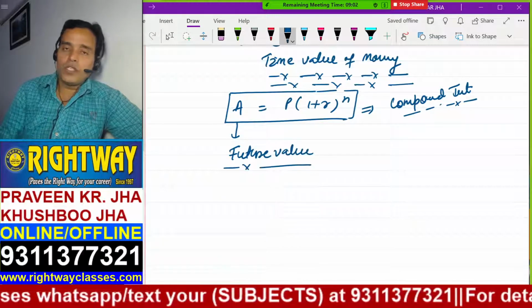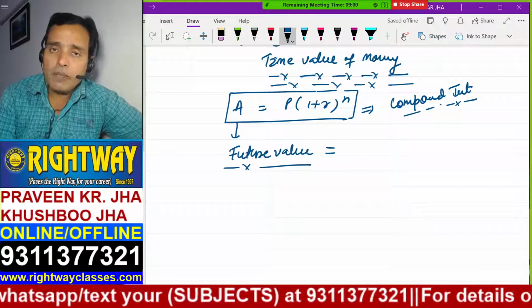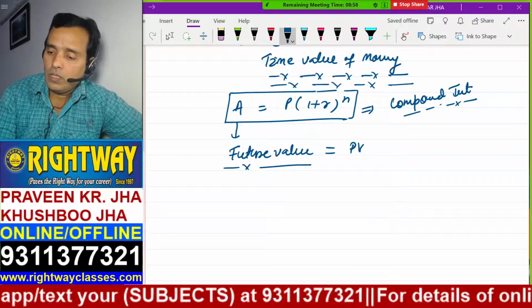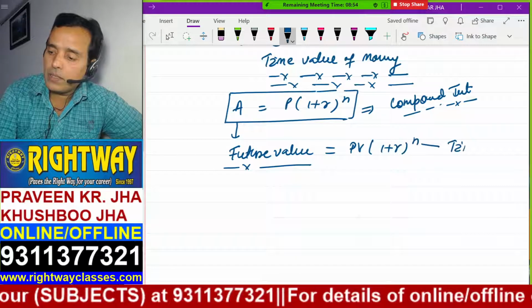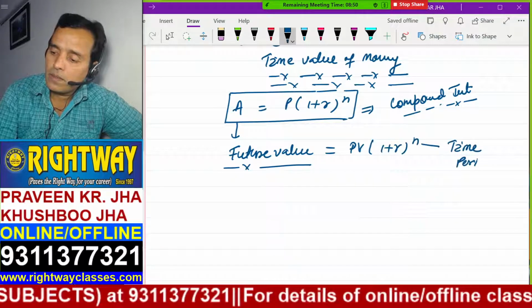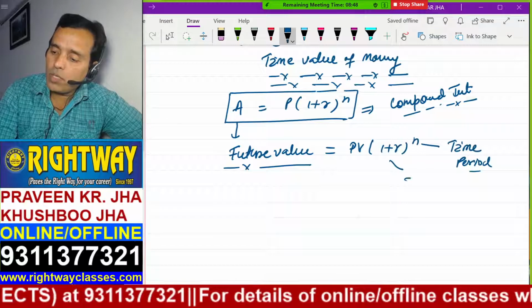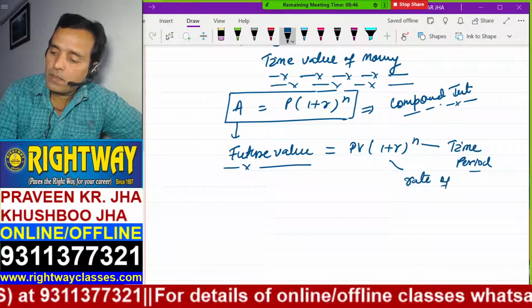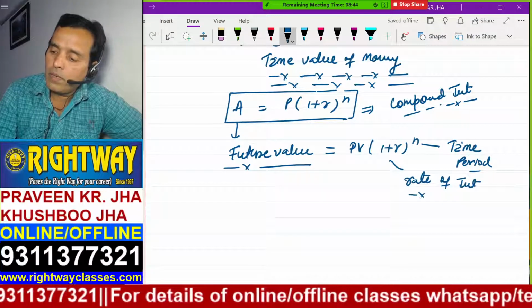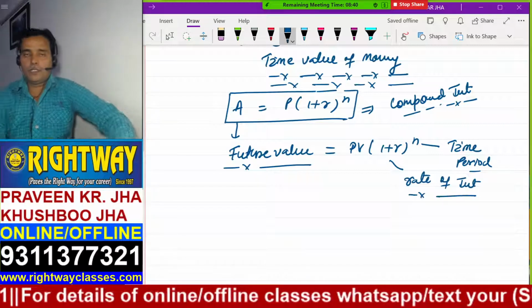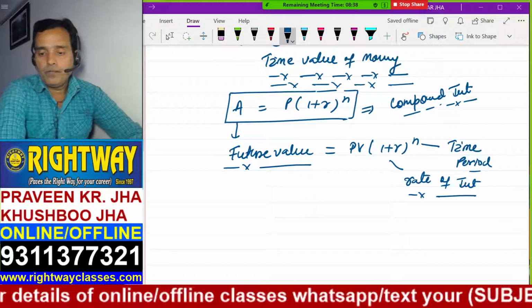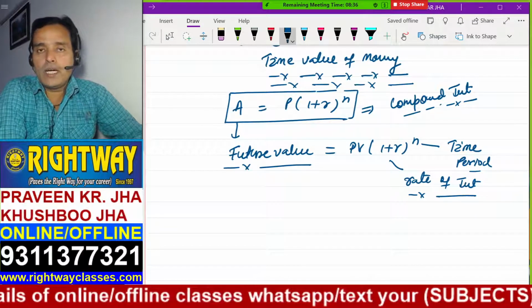P is the present value. N is the time period. R is the rate of interest. Write this down: R is the rate of interest. A equals P into (1 plus R) to the power N.